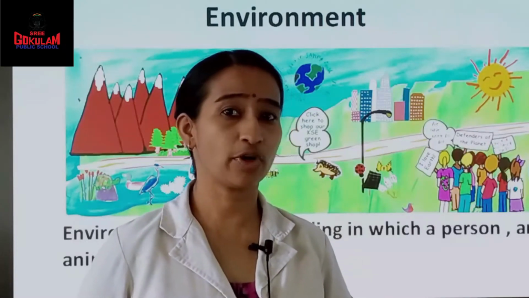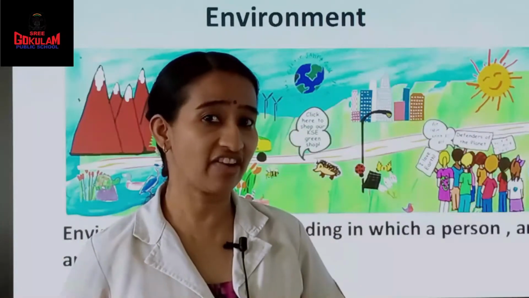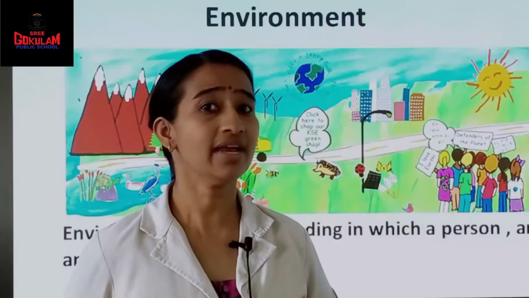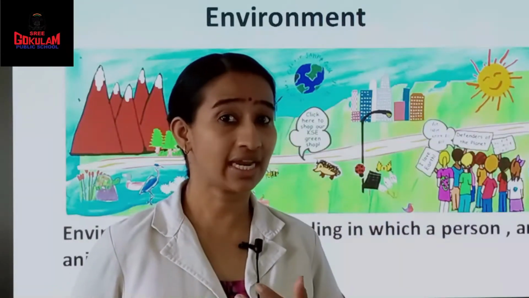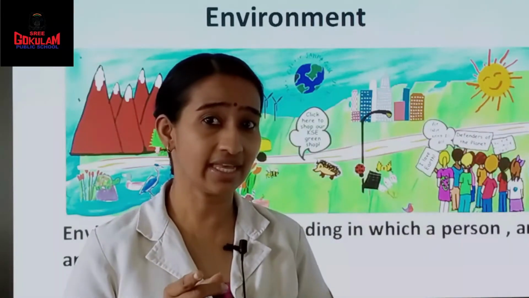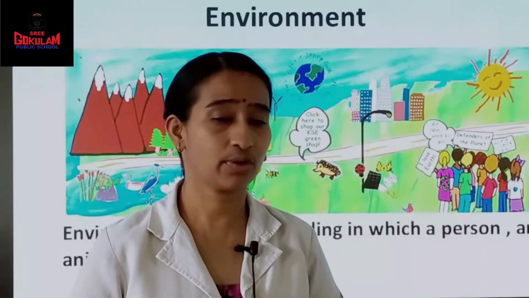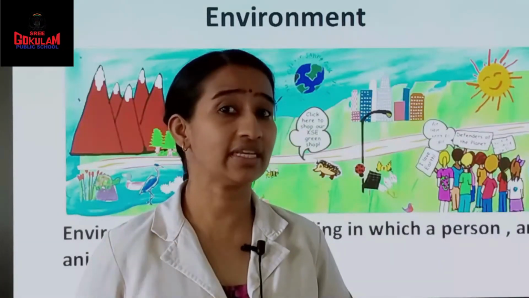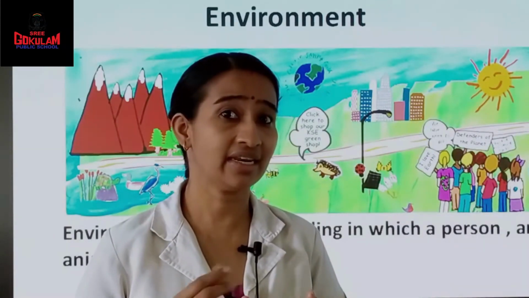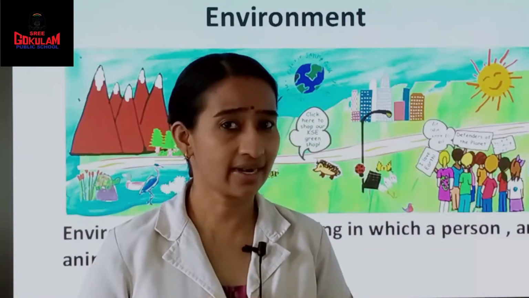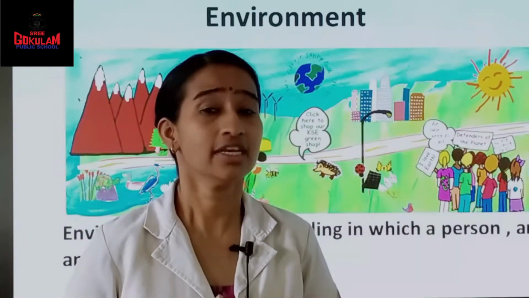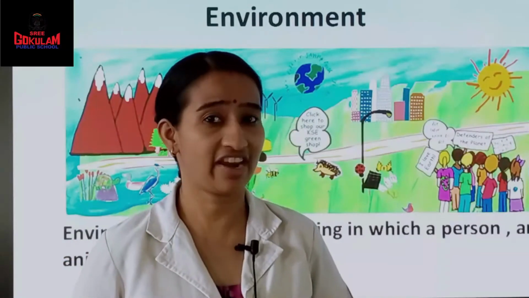And we studied about different types of things which we get from our environment, both living and non-living things. Which are the living things we get from our environment? Plants and animals. Then which are the non-living things? Air, water, sunlight, and soil. So many things we can get from our environment.